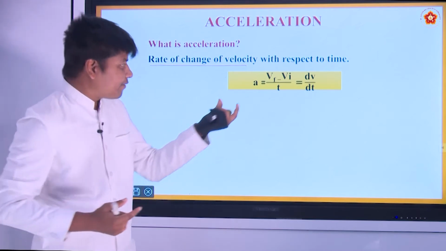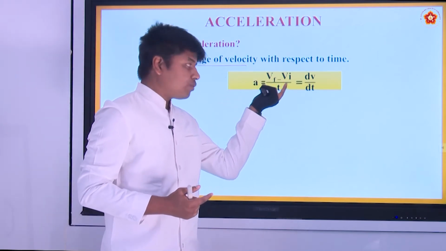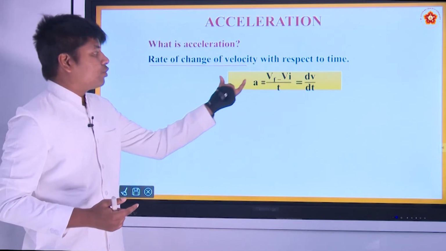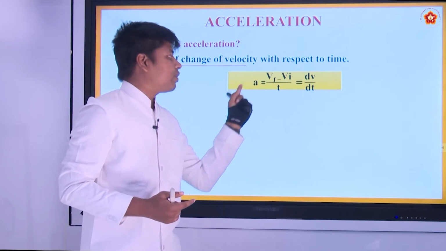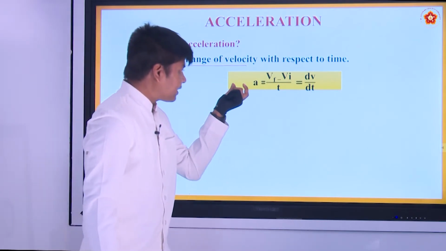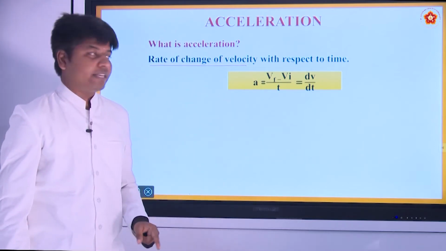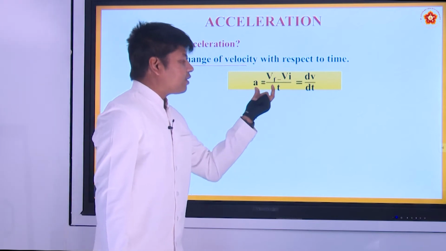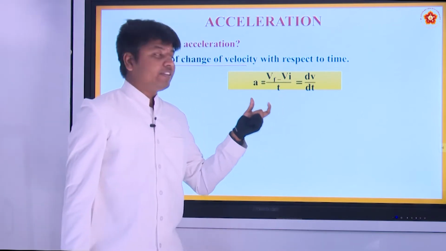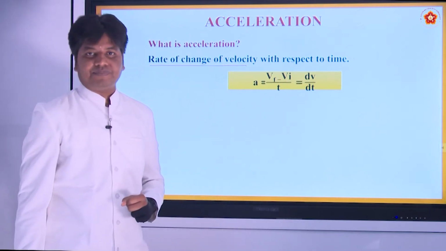How much difference the velocity has attained, it may be negative or positive, by the time it took to change that velocity is called acceleration. Once again, we have started with some velocity and then the velocity is changing. How much velocity changed with respect to time we call acceleration.